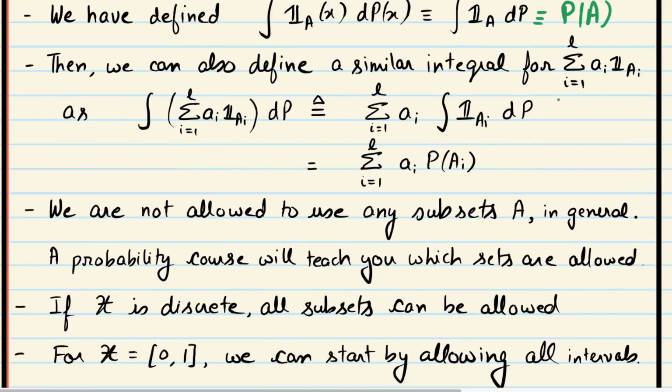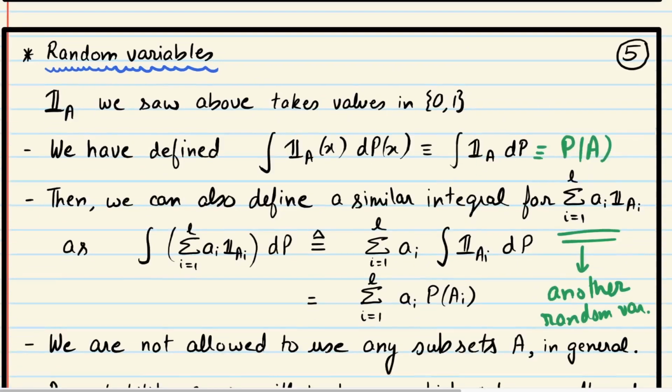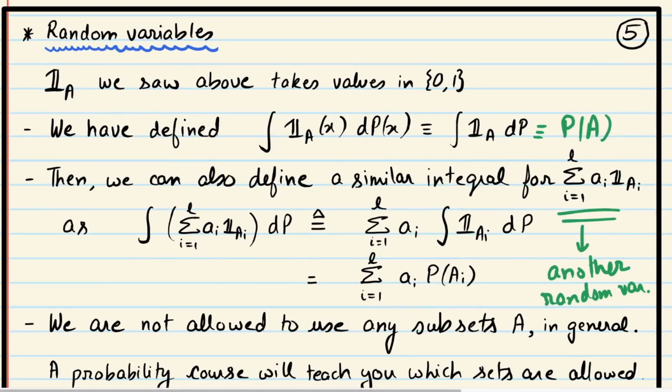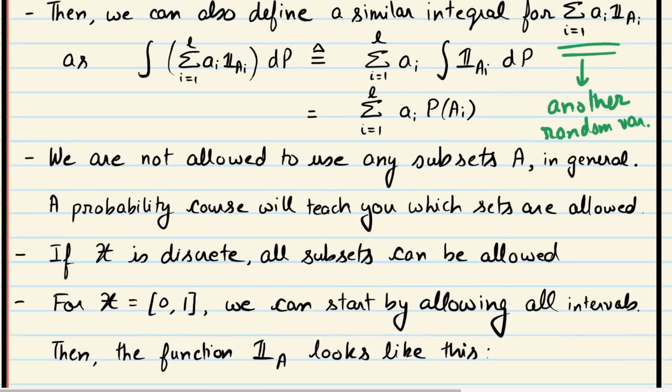So my claim is this is also another random variable. So we started with a very simple example of a random variable, which was this indicator function, which just takes two values. And we can combine some of them, take their linear combination to get these new random variables. Many of them now. Each linear combination gives a new random variable to us. Okay. So you have done this.